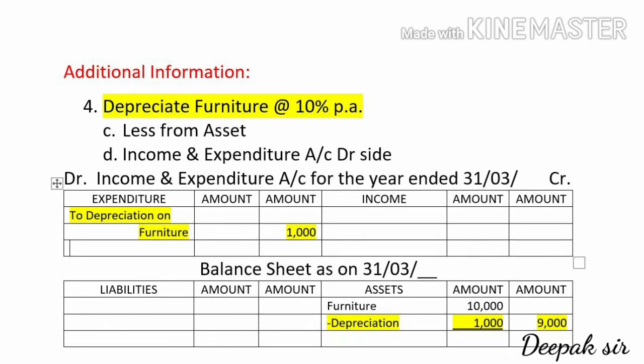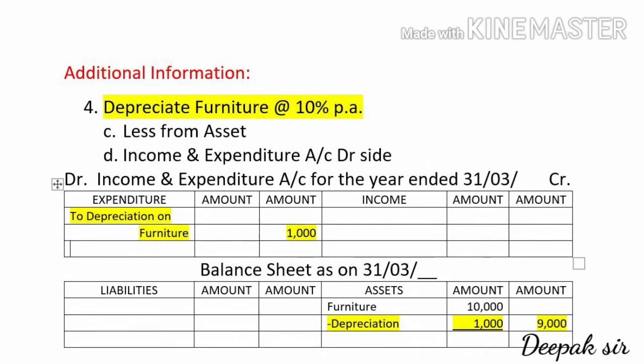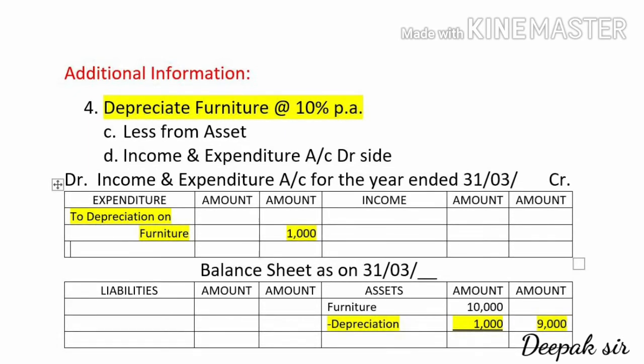Now again we had taken an imaginary figure of furniture, that is 10,000. So that furniture amount of 10,000 will come on the asset side, and depreciation is reduction in the value of fixed assets. So depreciation we have to deduct, so below it will come minus depreciation.